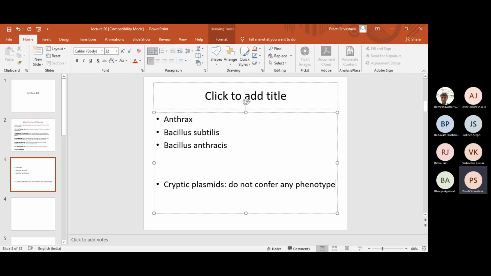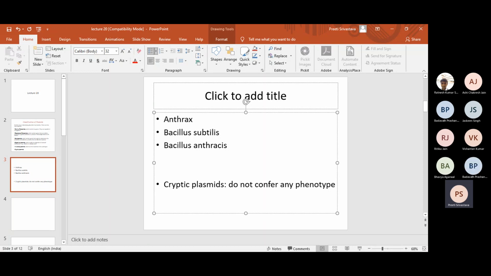But then the question is why a bacterial cell is maintaining these cryptic plasmids, because plasmids usually were considered to be some kind of beneficial to the survivability of the cell.